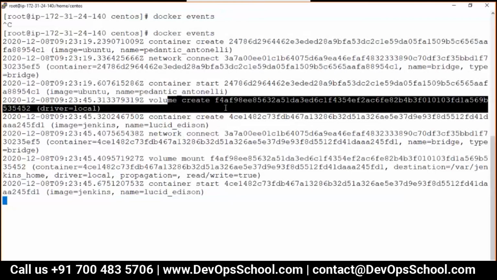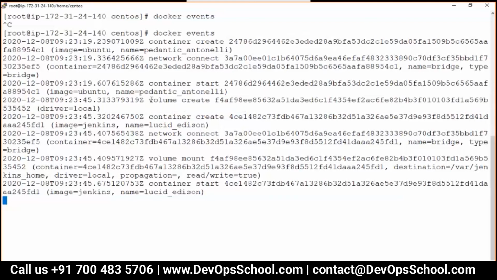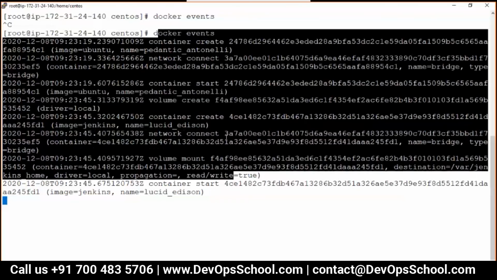Why? How come? So guys, the answer is hidden in the Jenkins image itself. Okay, some behaviors can be controlled by the image itself, and in the Jenkins image itself, they are creating a volume and they are mounting volumes as well. I'll show you that. So in short, docker events is a command you can use to monitor the Docker server, the Docker daemon.